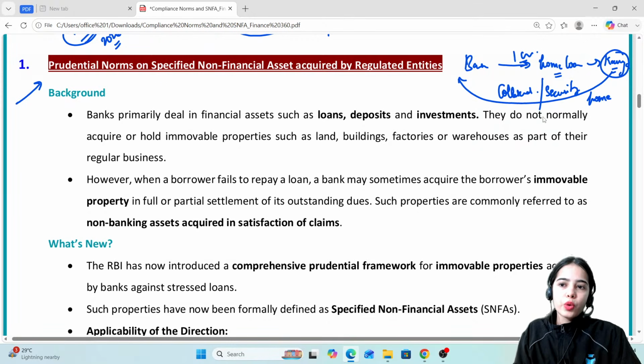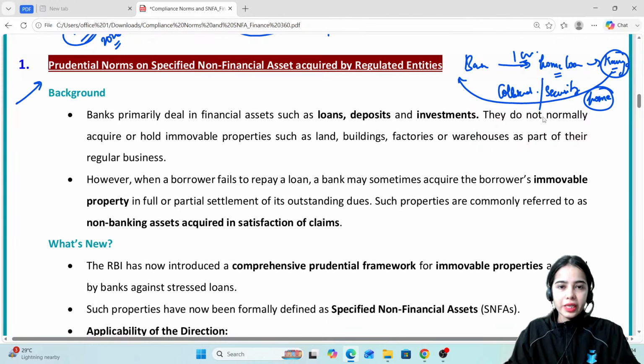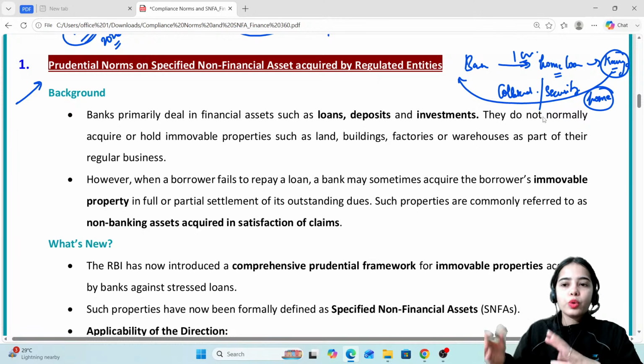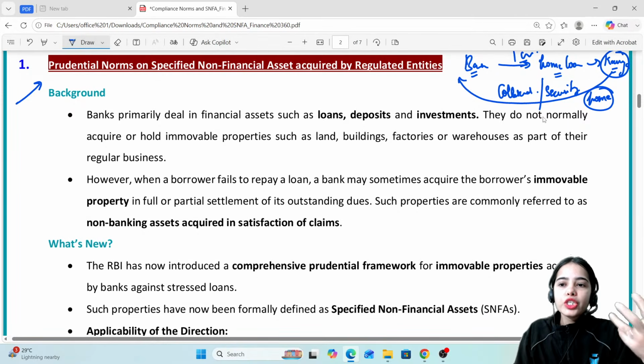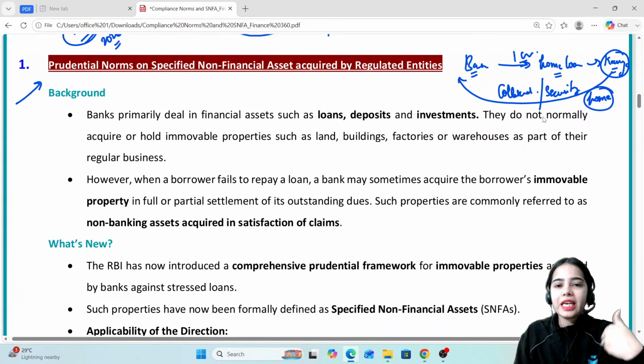If Kavya is taking a home loan, Kavya will have to give her home as collateral, or her home papers, the kagzat that we call, the ownership papers of the home, which will be shifted to the bank, right? So this is the idea: if you are taking a car loan, you will have to give your car as collateral, or keep the car papers with the bank. If you are buying any property or land and taking a land loan, your land will be kept as collateral, as security with the bank.